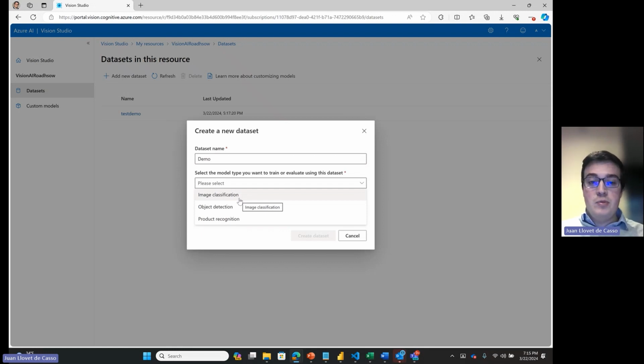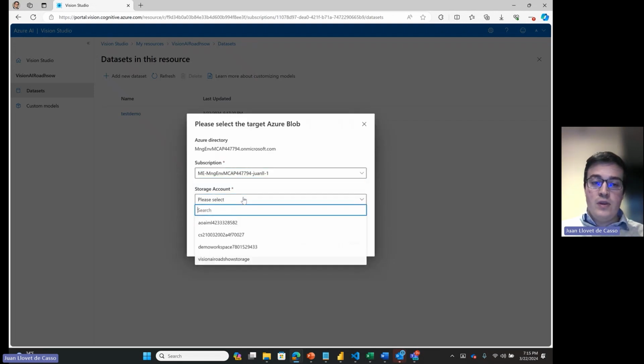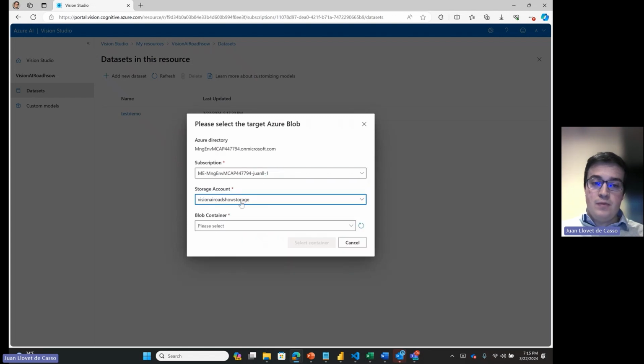We provide our own images within an Azure Blob storage container. I am going to select the container here through my subscription and my storage account. And for example, I've named mine training images, and you just have to drop the images in a normal image format within the root folder of that container.